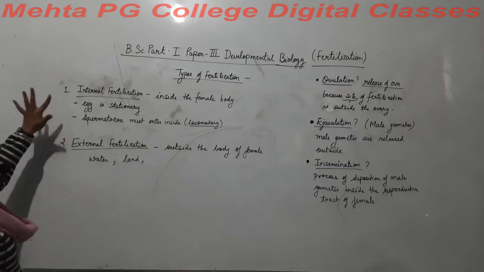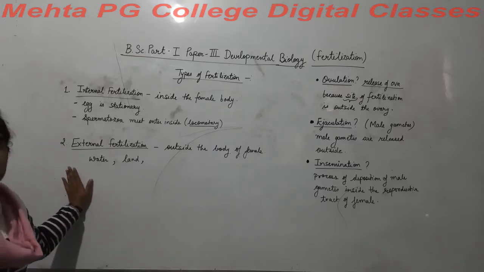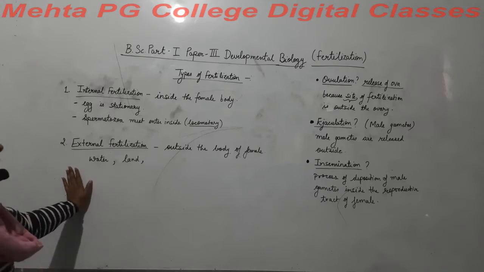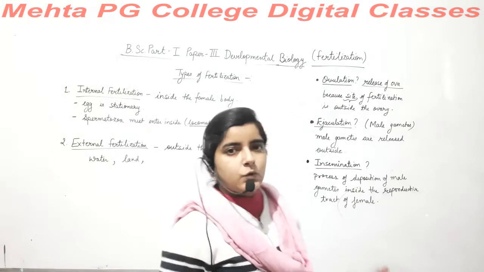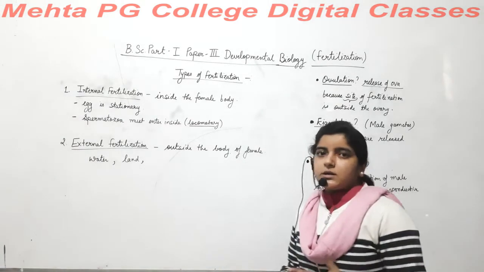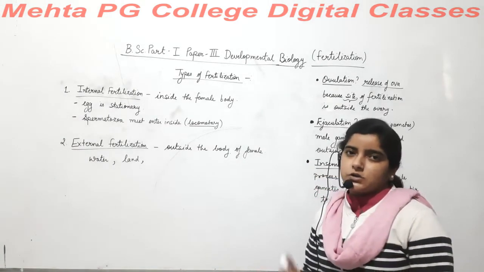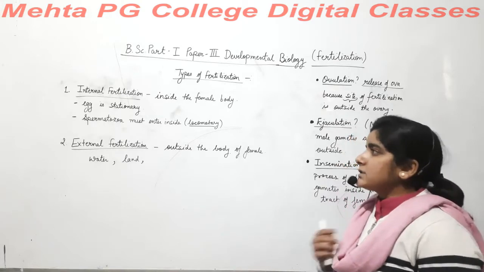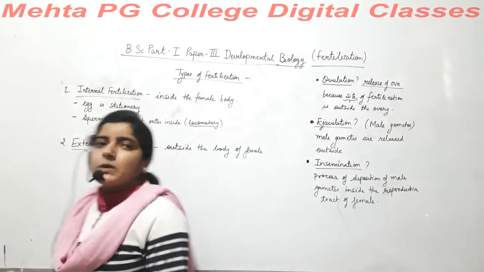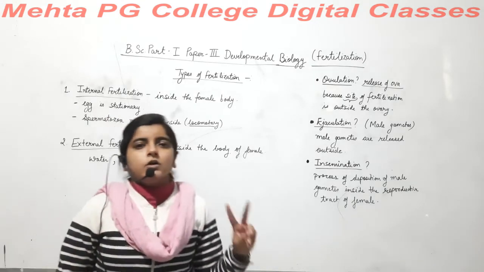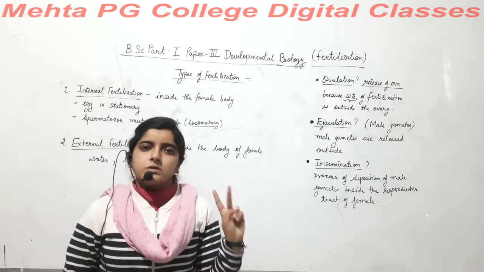So, internal fertilization and external fertilization. Now we observe why there are two types of fertilization, internal as well as external. It all depends on two most important points.